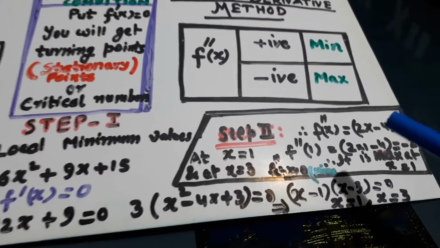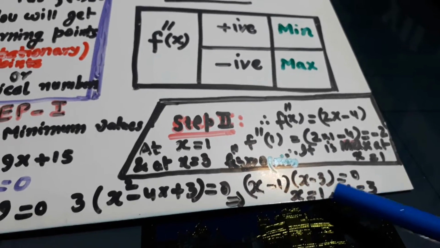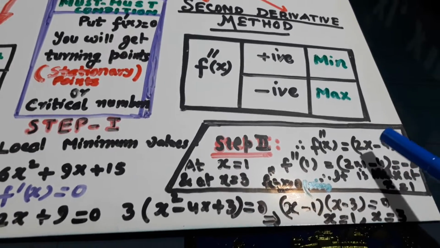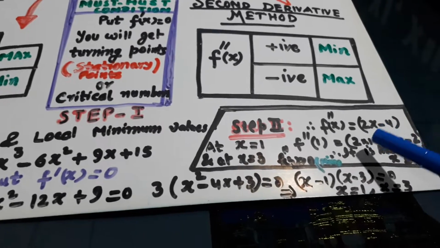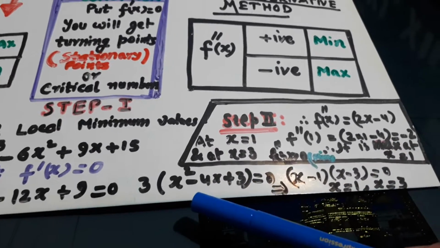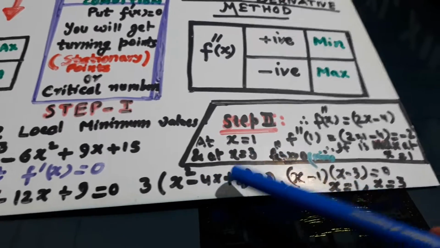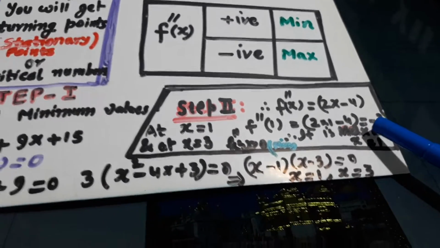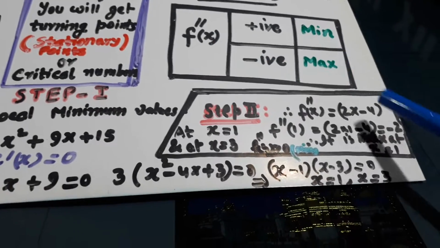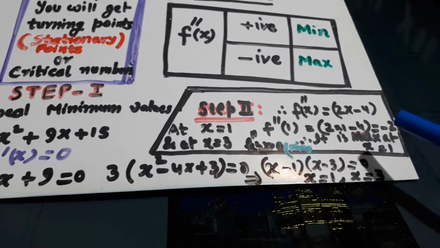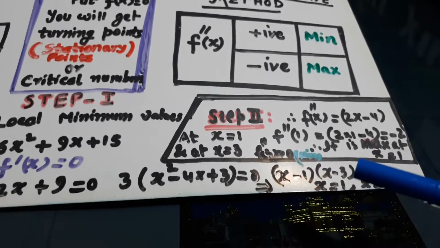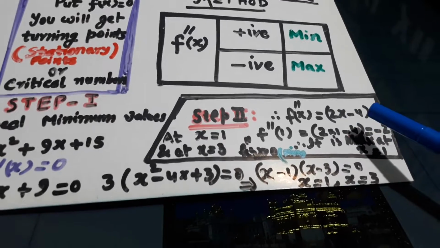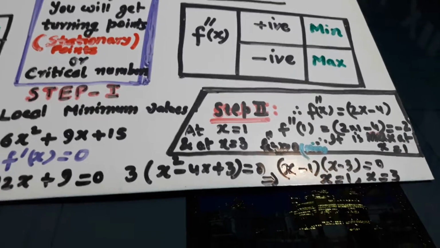So in this case, if we are having 2 turning points, take f double dash x. F double dash x will come out as 6x minus 12, that is, its derivative will be 6x minus 12. So at x equal to 1, it is negative. When it is negative, it is maximum. So at x equal to 1, it is maximum. Now when we put x equal to 3, it will be 3 into 6 is 18 minus 12, that is 6. It is positive, so it will be minimum.